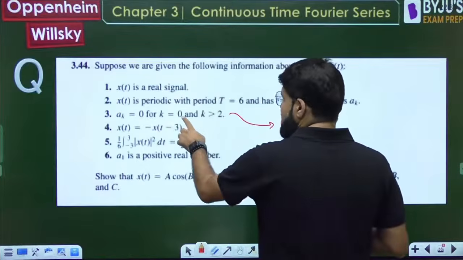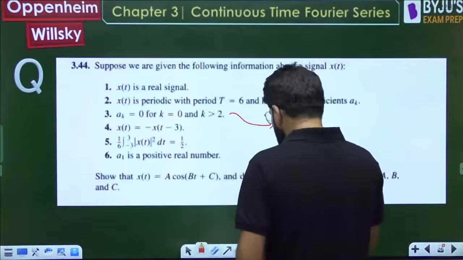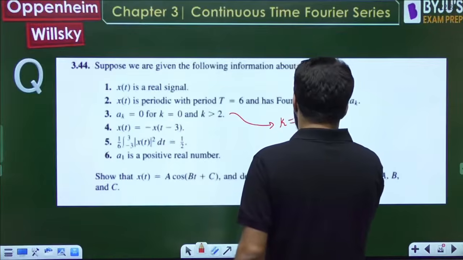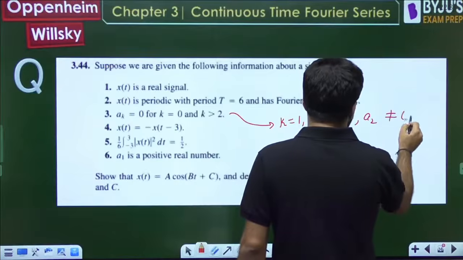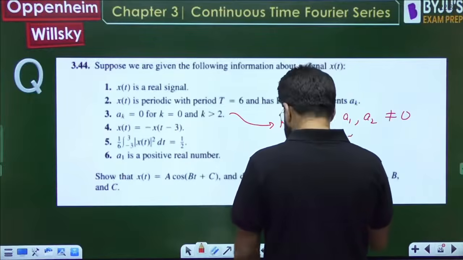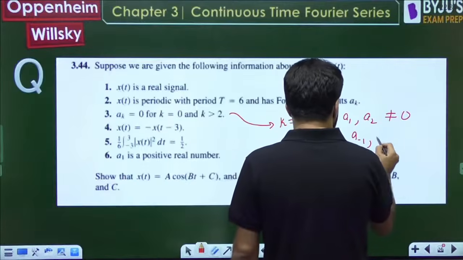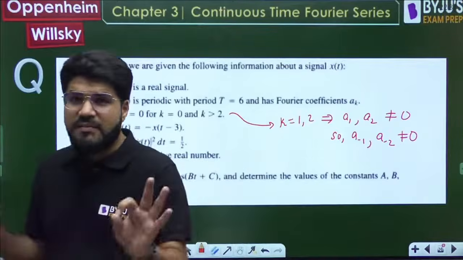a_k is 0 at k equal to 0, and a_k is 0 for k greater than 2. So what can only take place is k equal to 1 and 2. That means a1 and a2 are non-zero, and so will be a minus 1 and a minus 2. They will also be non-zero. Is that clear? One by one let us deduce.